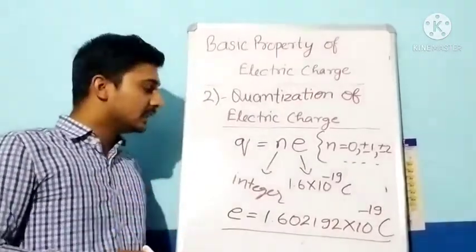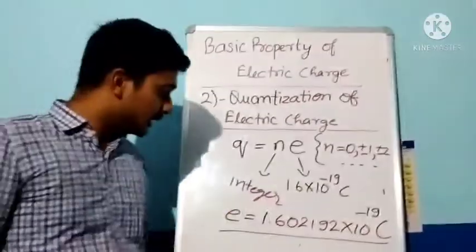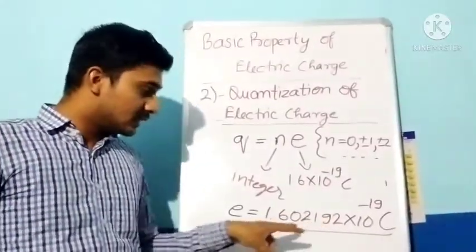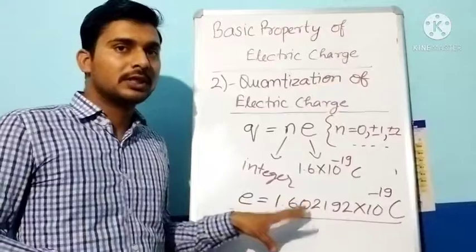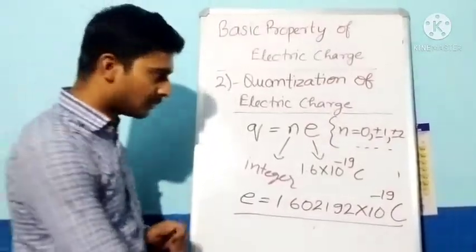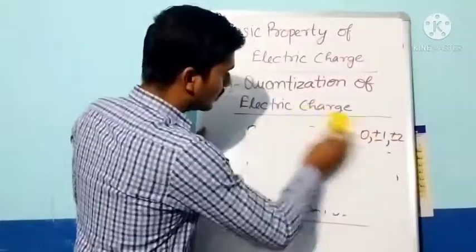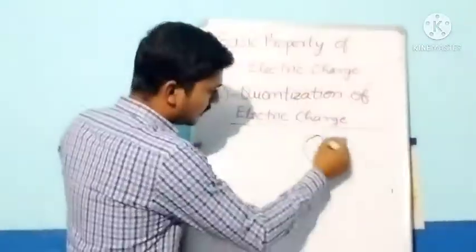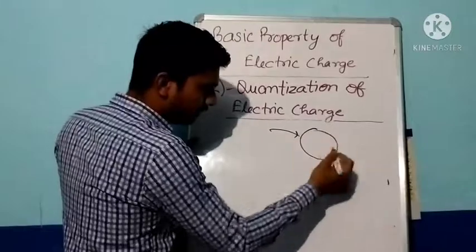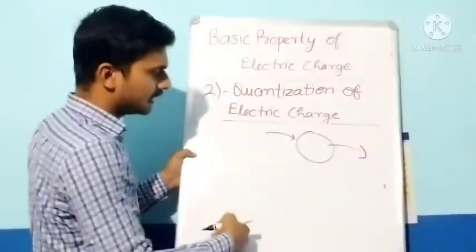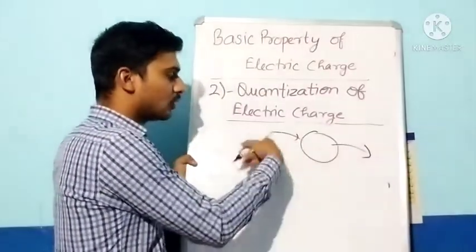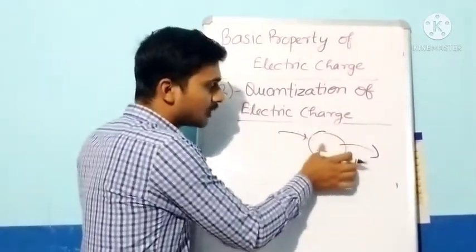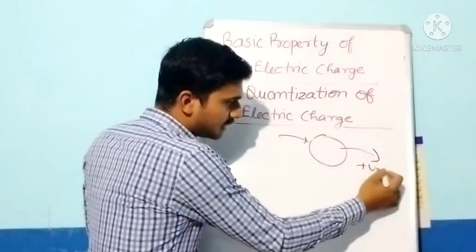In the same manner, the basic quantum of charge is this value. So giving charge in a fractional multiple of this value is not possible. Suppose that we are giving charge to a body. We have a body, we are giving it some charge, or we can also remove some charge from it. When we give some electrons to the body, it will become negatively charged, and if we remove some electrons from the body, it will become positively charged.